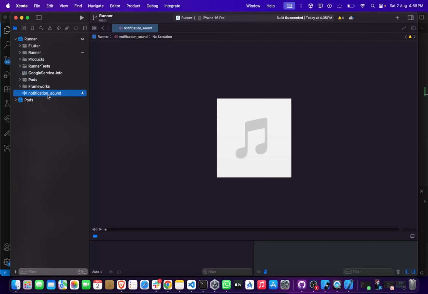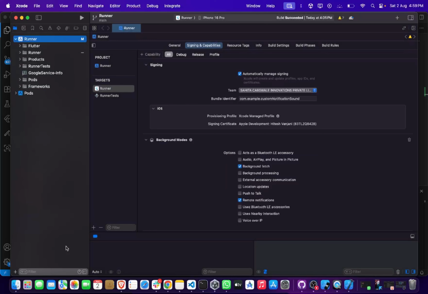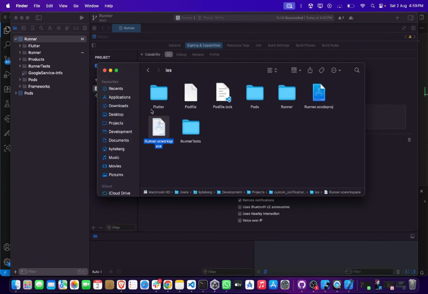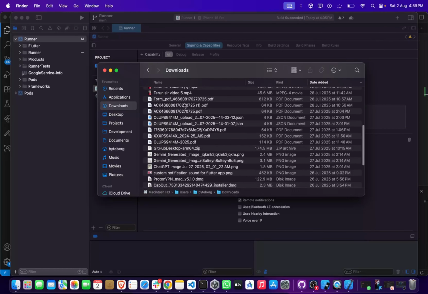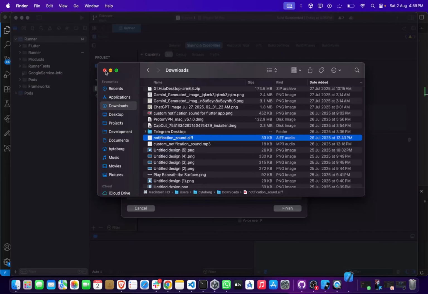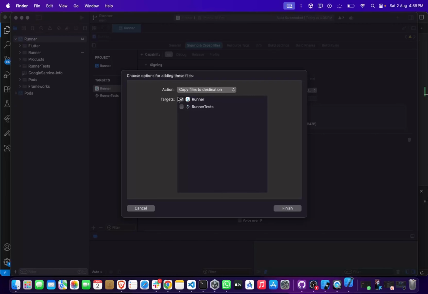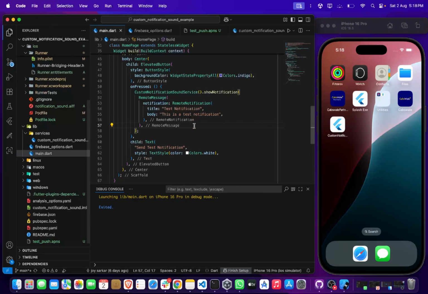For that, let me delete this. Whatever sound you want to play when you get a notification, download that. It needs to be in AIFF format. Drag and drop it inside the Runner. When you do that, please check this target and press Finish. On finish, you'll see the file here. Now our setup is complete. Let's run our application.